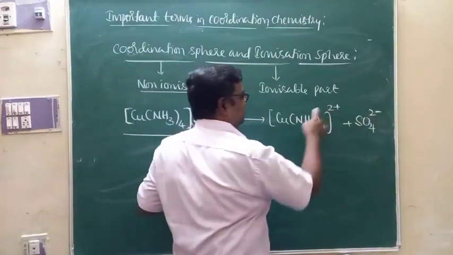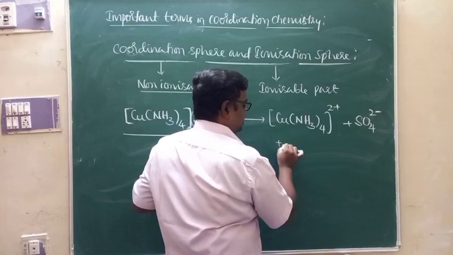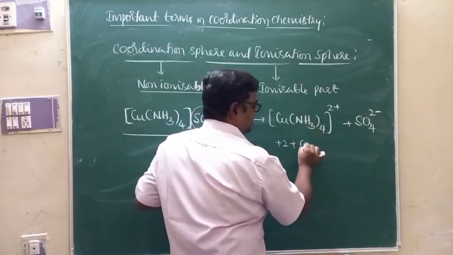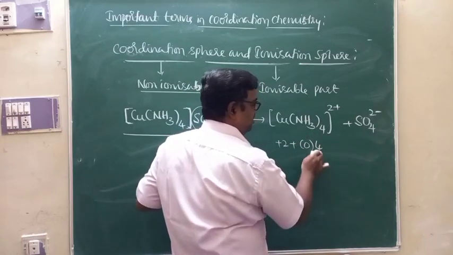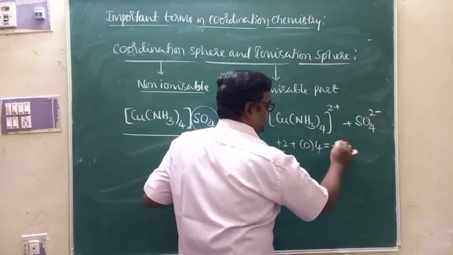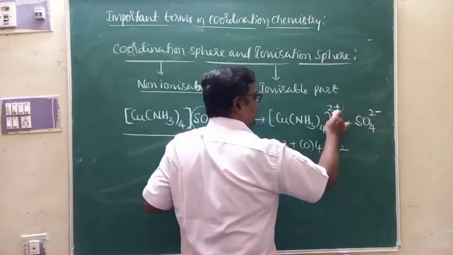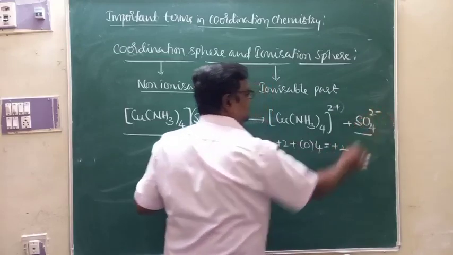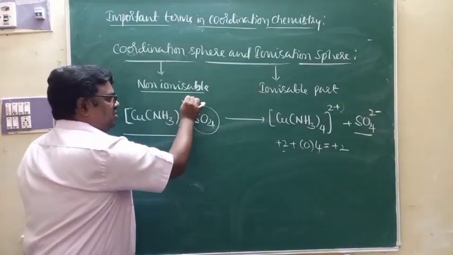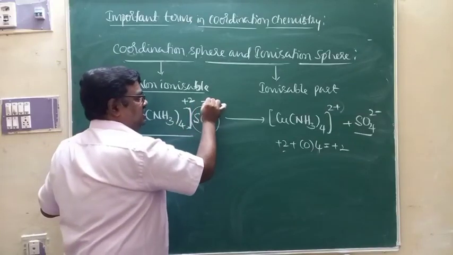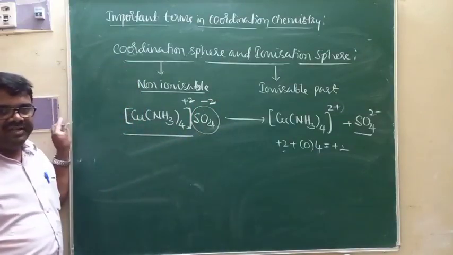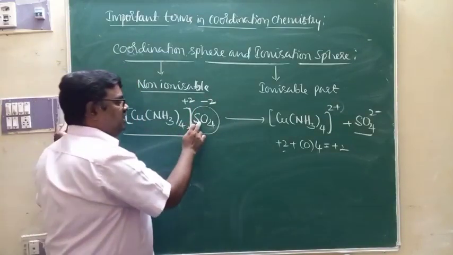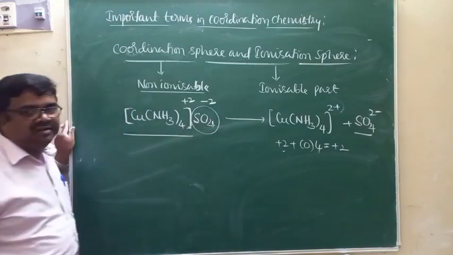Why is the charge of this ion plus 2? Because the charge of copper is plus 2, the charge of ammonia is 0, and 4 ammonia molecules are there, so the total is plus 2. To balance this plus 2 charge, we need one sulfate ion that carries minus 2 charge. Therefore, plus 2 of the coordination sphere is balanced by minus 2 of the sulfate. So there is one sulfate, and this is the counter ion.